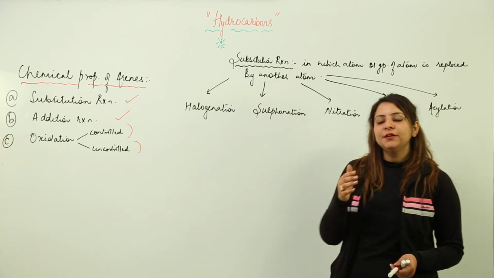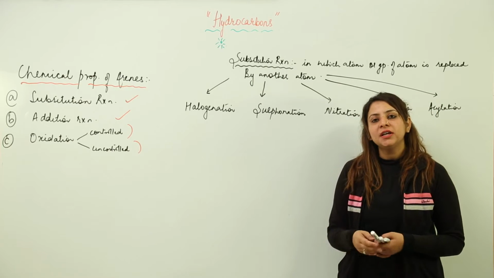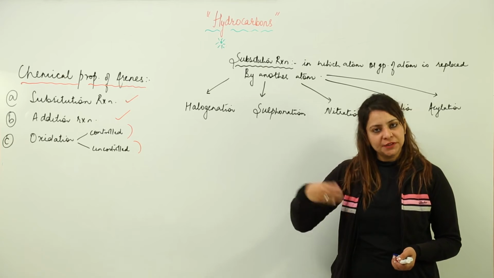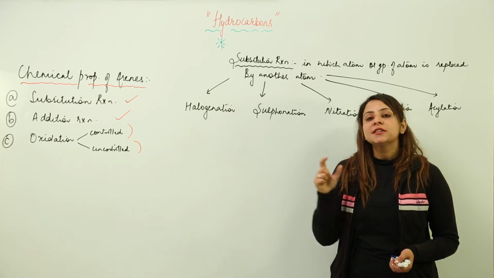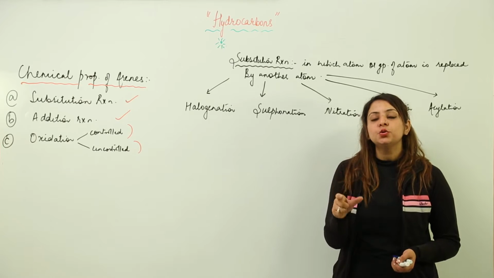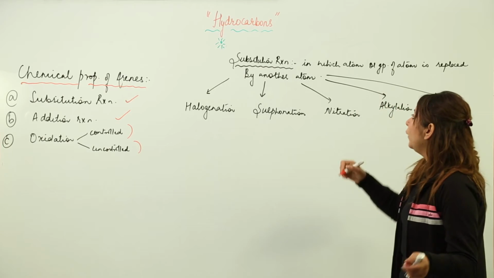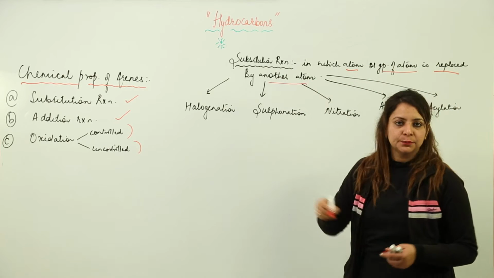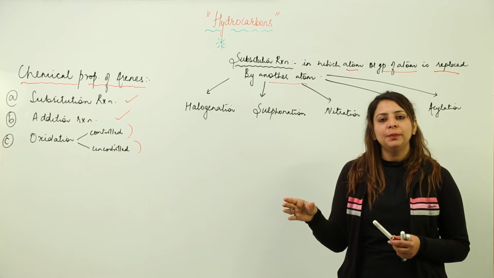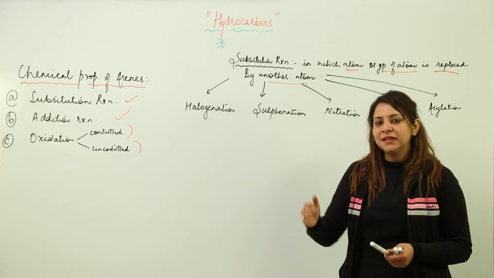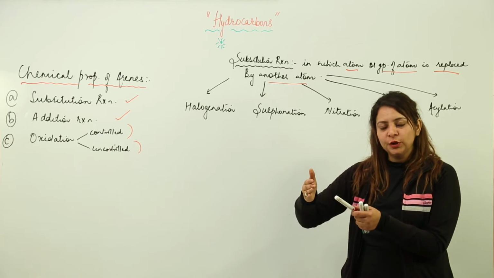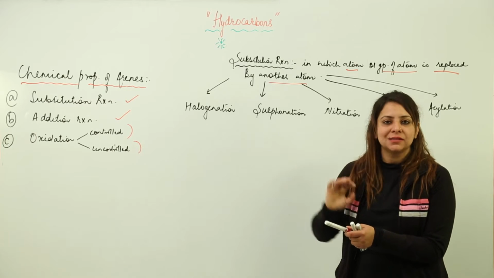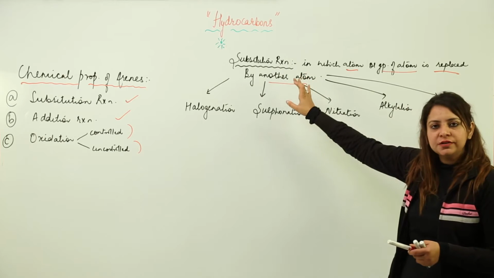For example, if you go to a school and sometimes your teacher is absent, what happens? Some other teacher comes to your place to substitute your original teacher. So in a substitution reaction, an atom or a group of atoms is replaced by another atom. That means something is removed from the original, and in order to substitute that, we add something else into it. That is a substitution reaction.